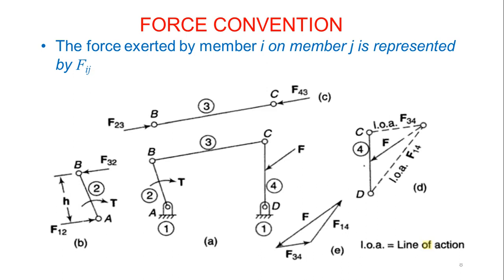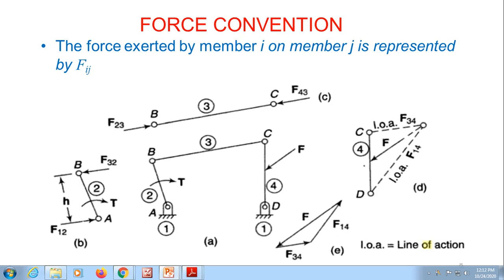Okay. Now if you draw a free body diagram for these three. Always, the first step after drawing a mechanism is to draw the free body diagram. So now let us draw the free body diagram for whatever links are available. One is completely fixed, so that is okay. Now go to figure B. Figure B is a free body diagram only for link 2. So you have to split it. For each link you have to give a free body diagram like this. Now you can see AB. AB is link 2.